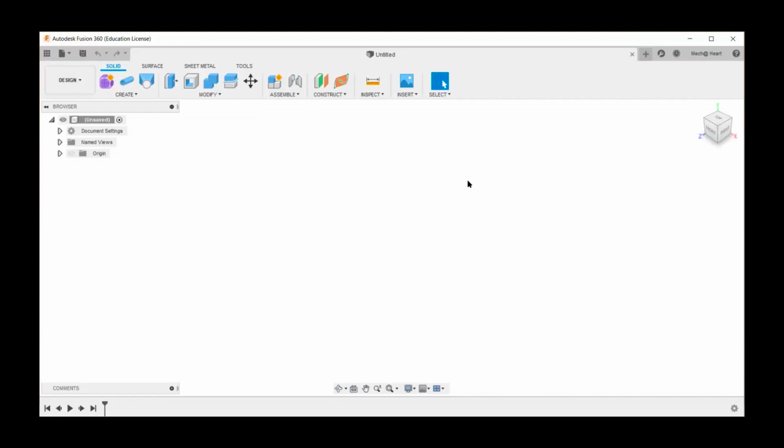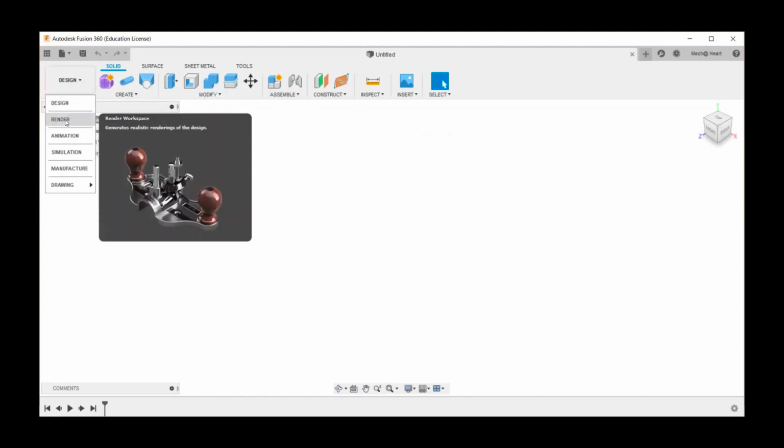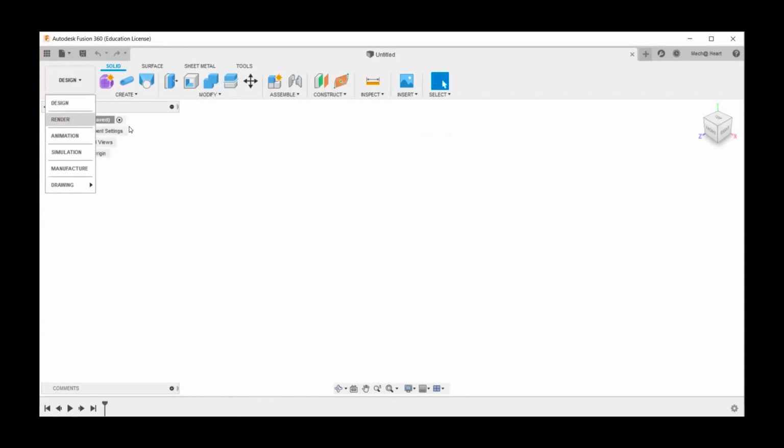So whatever ideas you have, this is the place where you're going to bring them from your ideas to this virtual space, and the whole world can understand how your product is going to be. Here is a place where you're going to design, modify, assemble, and do everything, right? Then comes the rendering module. In the rendering module, as I have discussed previously, you add your lighting, colors, and all, and get some photorealistic images out of your product and then showcase them.